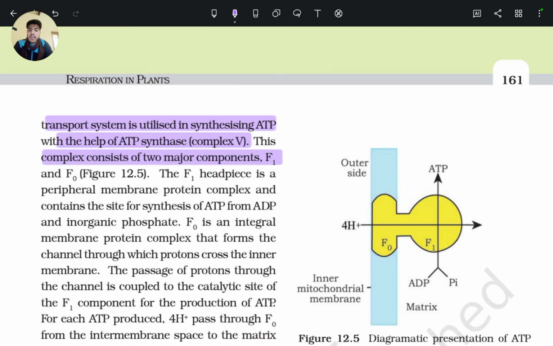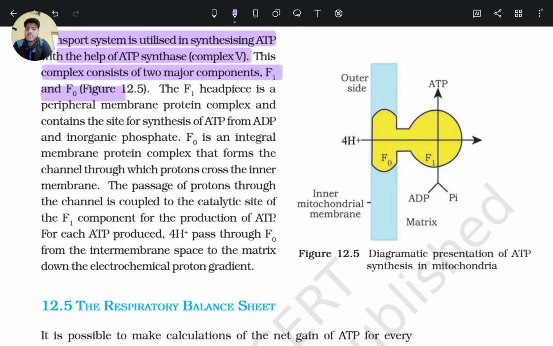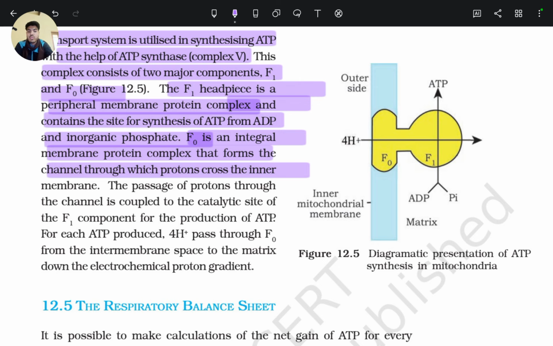This complex consists of two major components, F1 and F0. The F1 headpiece is a peripheral membrane protein complex and contains the site of synthesis of ATP from ADP and inorganic phosphate. F0 is an integral membrane protein that forms a channel through which protons cross the inner membrane. The passage of protons through the channel is coupled to the catalytic site of the F1 component for the production of ATP.